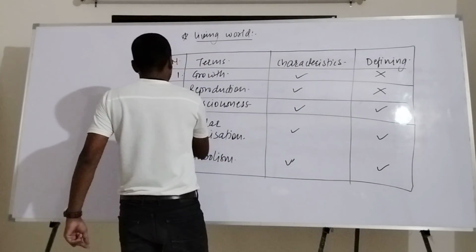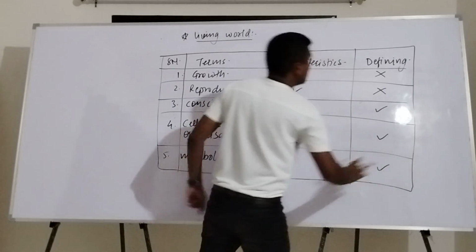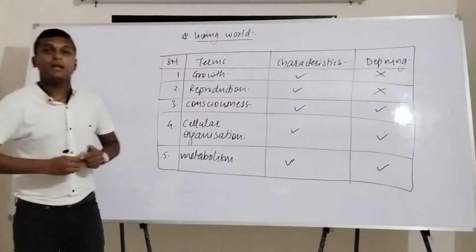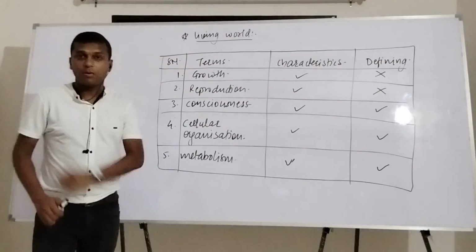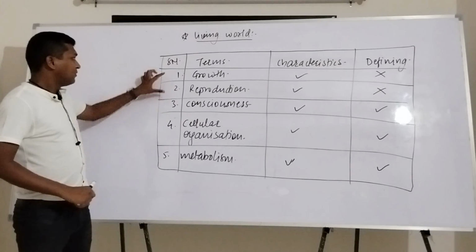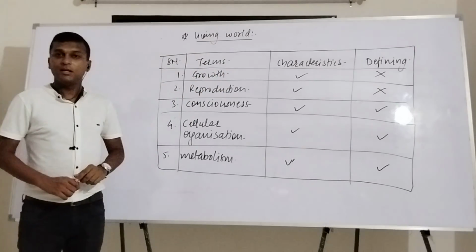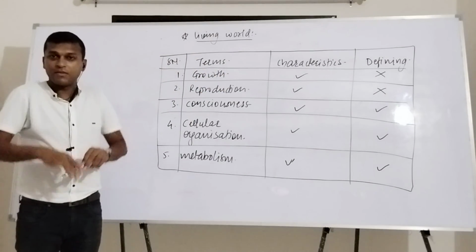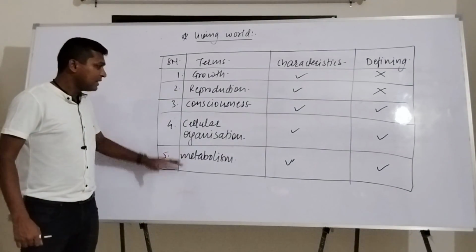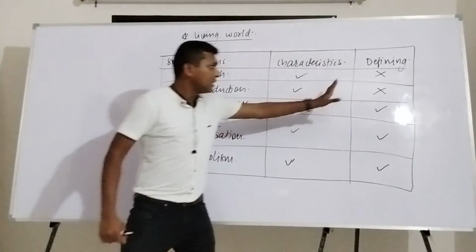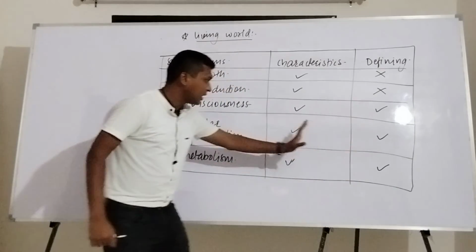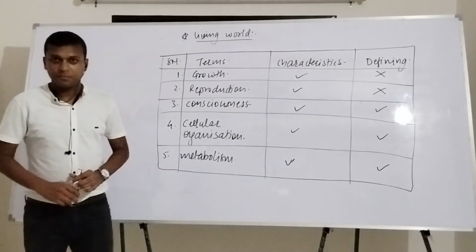So if you see in a nutshell with the help of this chart, you will realize that out of these five different properties, the first and second are only characteristics. They are not the defining features. But if you talk about the last three, of course they are defining features, but at the same time they are characteristics also.